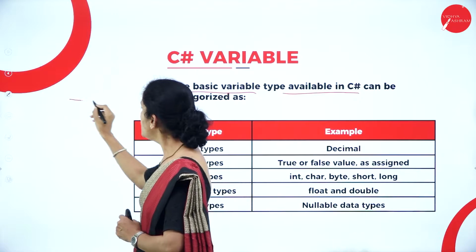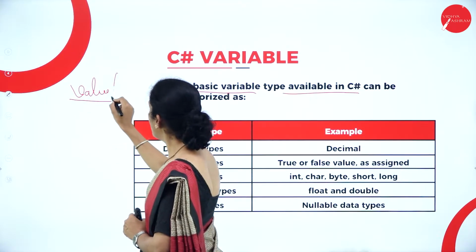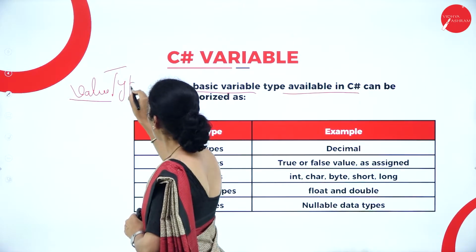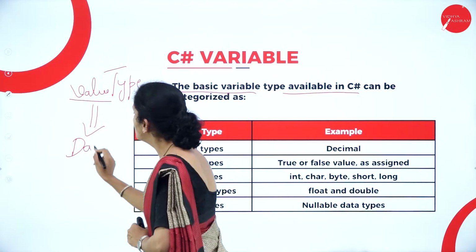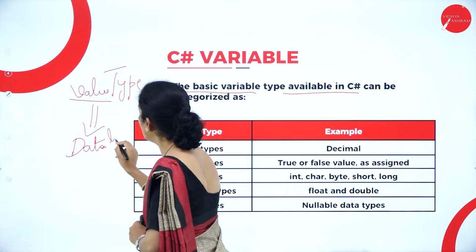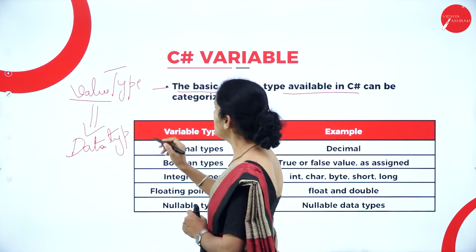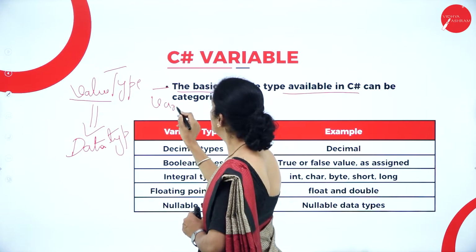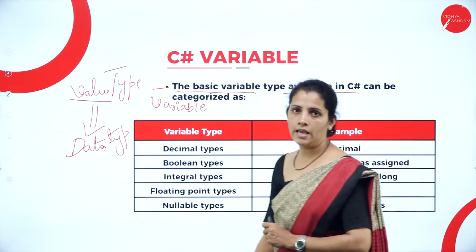First, always my value type, or this is nothing but data type. Then I specify the variable name.